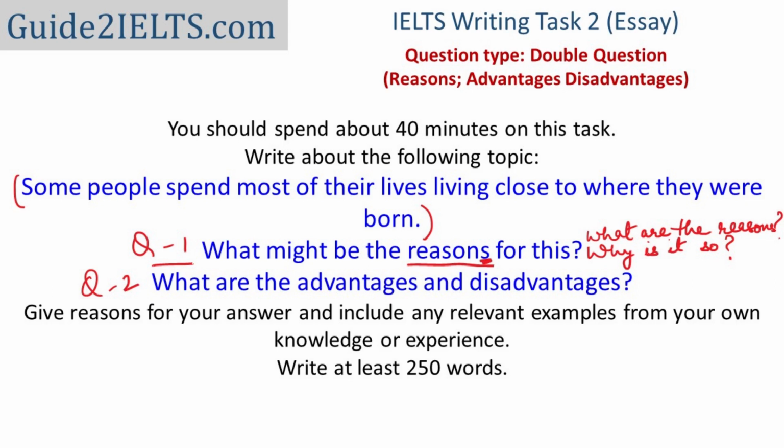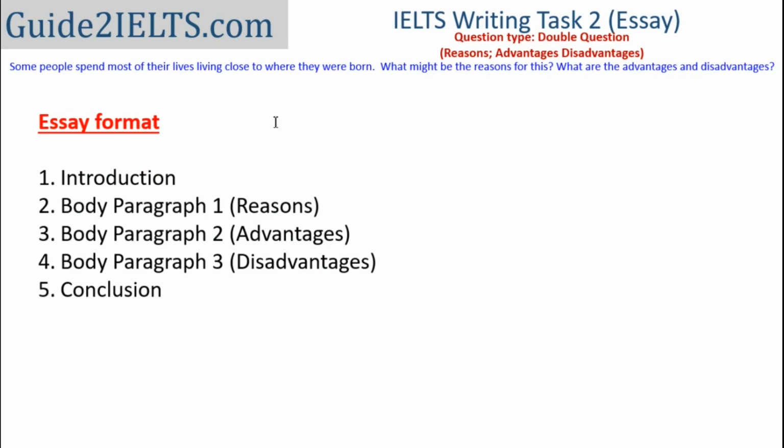So having read and understood the question, what I already know is the basic format of my essay. In our essays, our first paragraph is always the introduction, the last paragraph always the conclusion. The body paragraphs depend on exactly what is asked. Usually we have two body paragraphs. If we are asked advantages and disadvantages, in one we would mention advantages, in the other we would mention disadvantages.